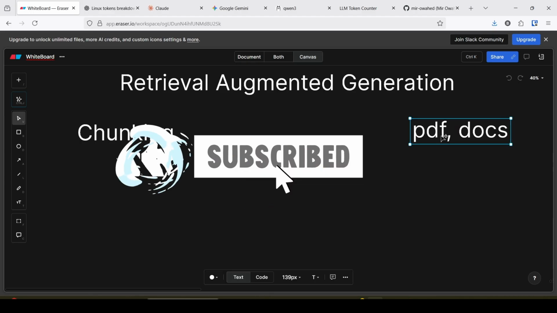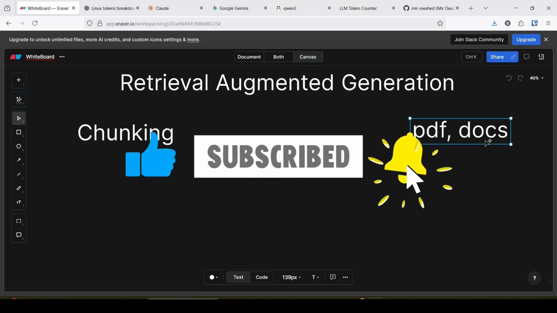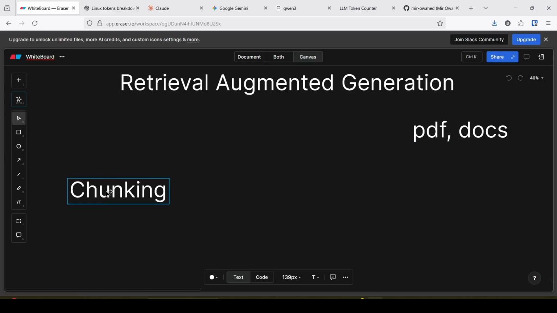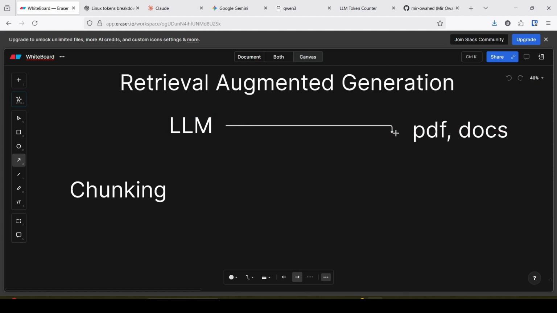Say the PDF has 5 pages, or the docs has 120 pages. If we create a RAG application, the LLM can generate answers from this PDF or docs.